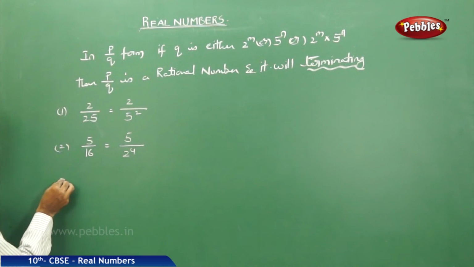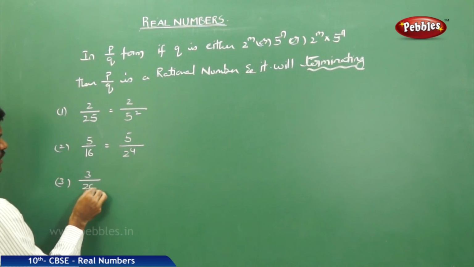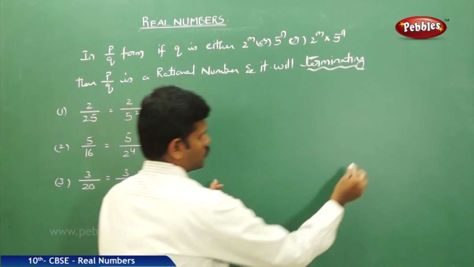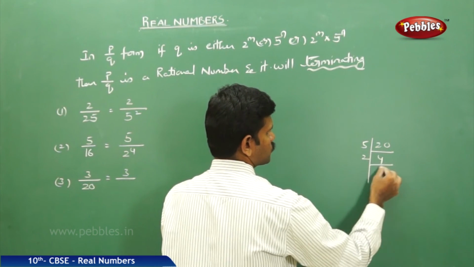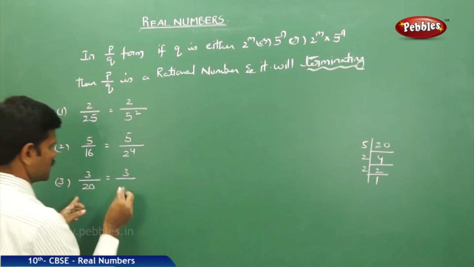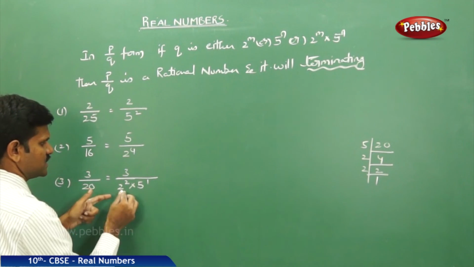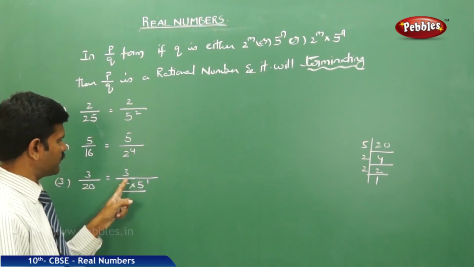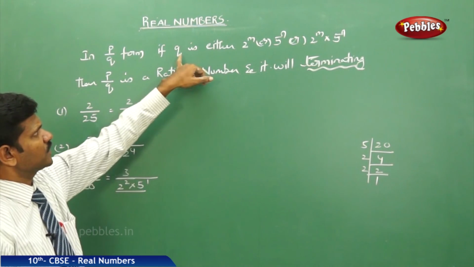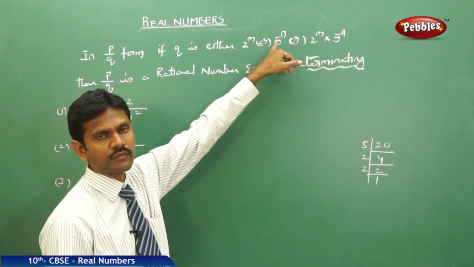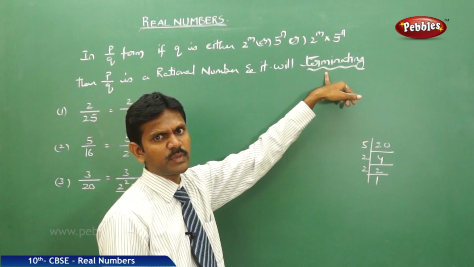Another example, 3 by 20. 20 can be broken down into 5 once, 2 twice, which can be expressed as 2 square into 5 power 1, so the denominator is of the form 2 power m and 5 power n. Therefore the conclusion is, if the denominator is of the form 2 power m or 5 power n or 2 power m into 5 power n, then it is a terminating decimal.